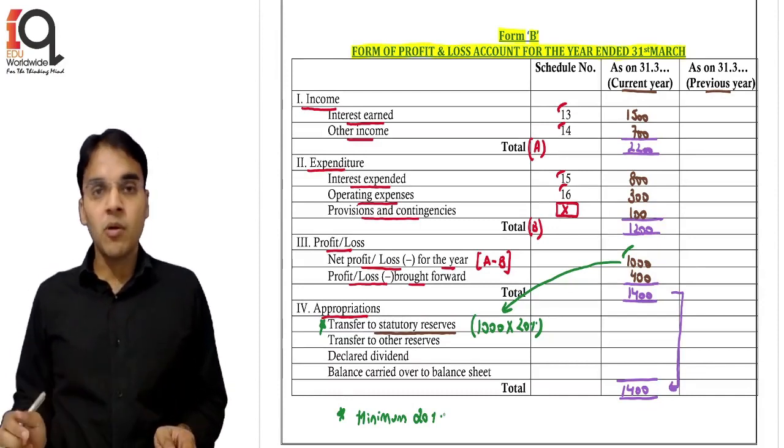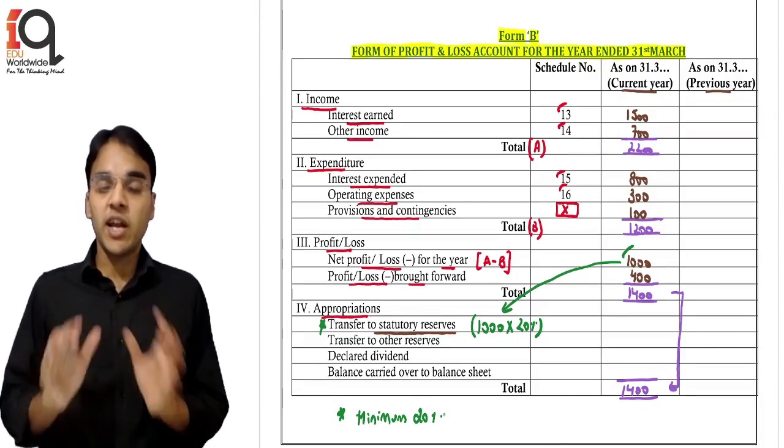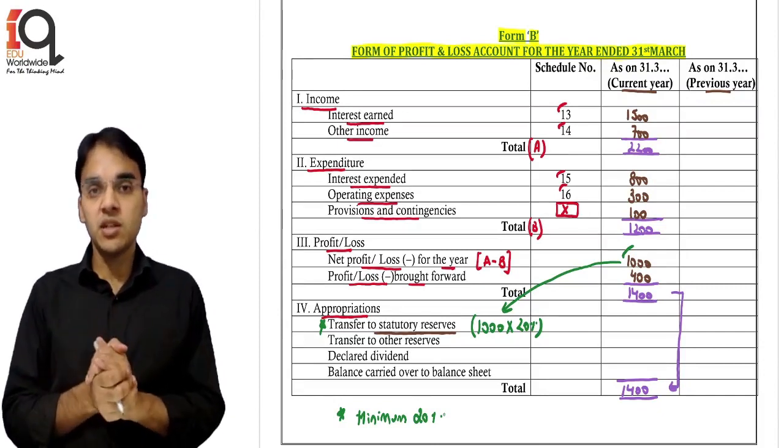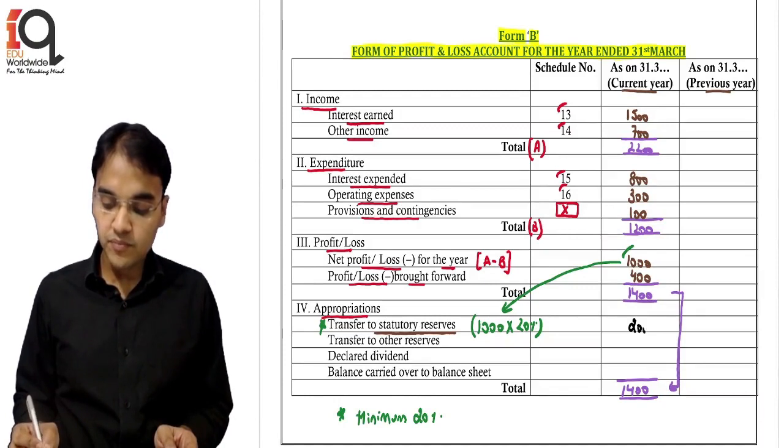Now this is the minimum amount which is transferred, and that will always be of the current year profit. The reason is that 400 is of the last year, that was brought forward. So that is obviously after all the appropriations. So we have to transfer of the current year, so that will come out to 200.